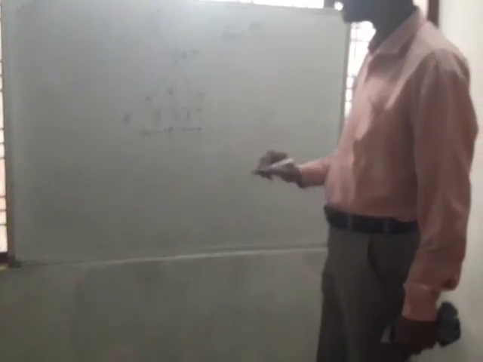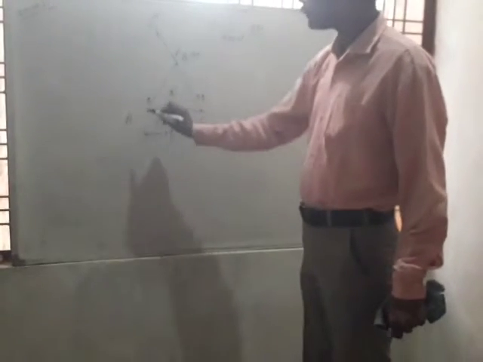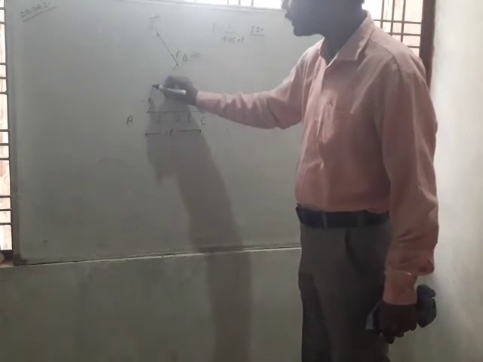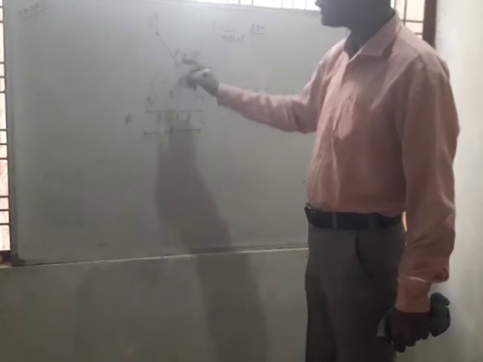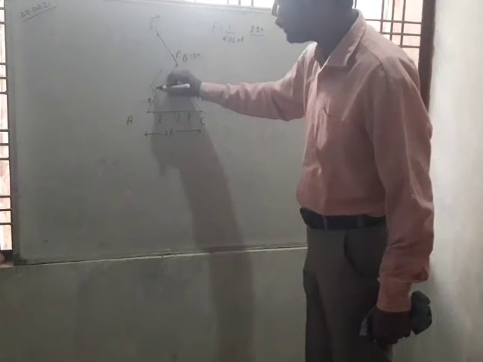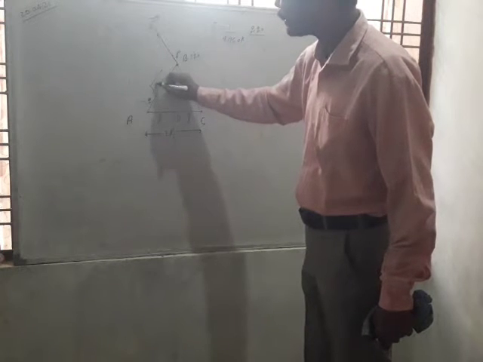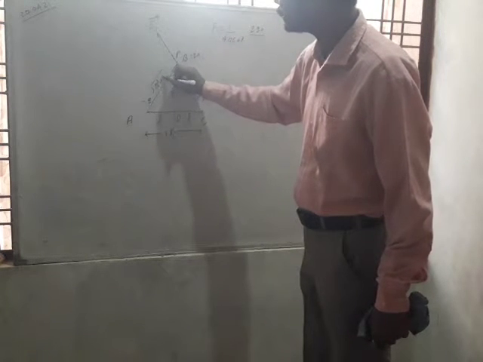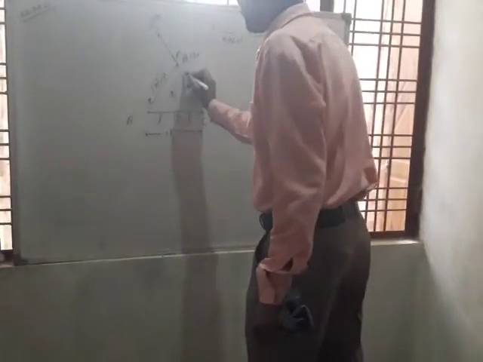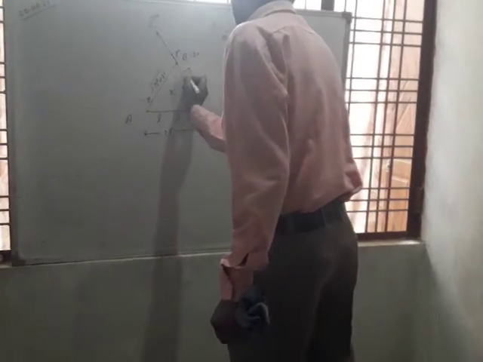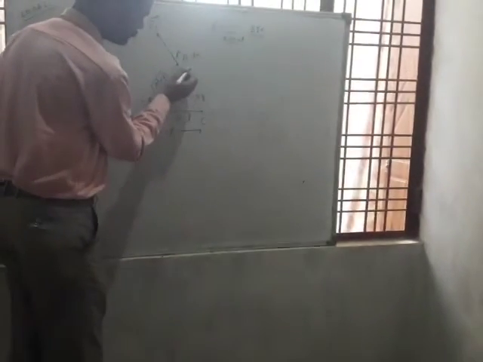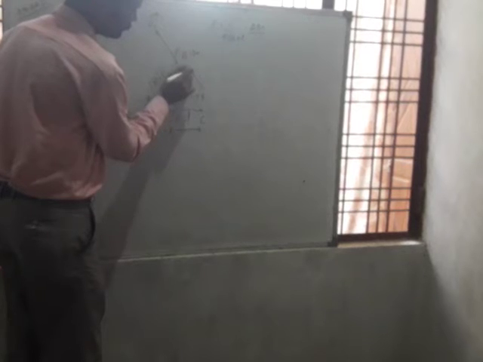Using Pythagoras theorem we can calculate that the distance AB will be under root r square plus l square, and AC also will be under root r square plus l square.